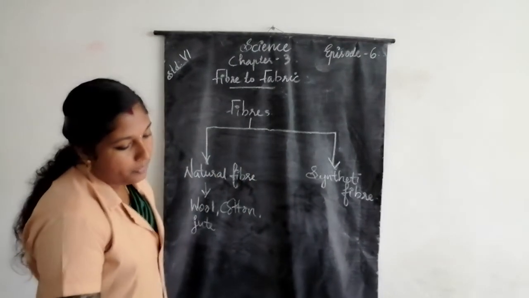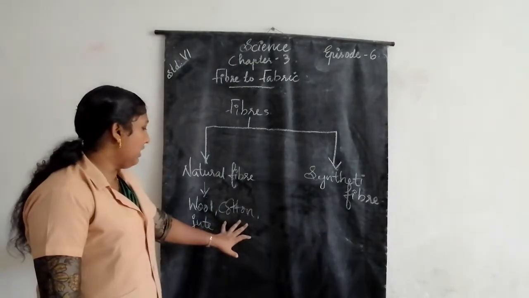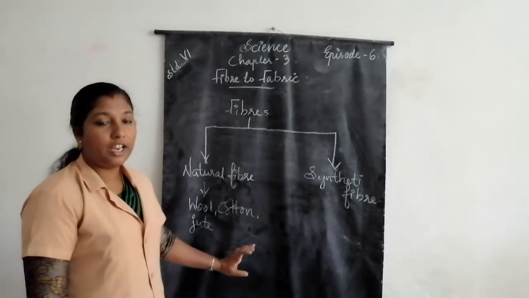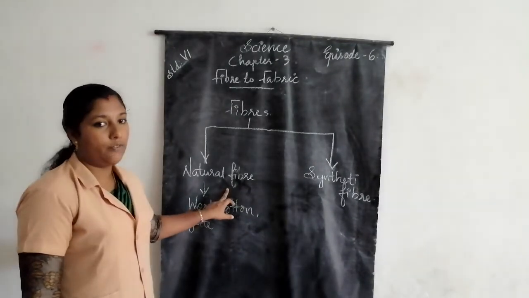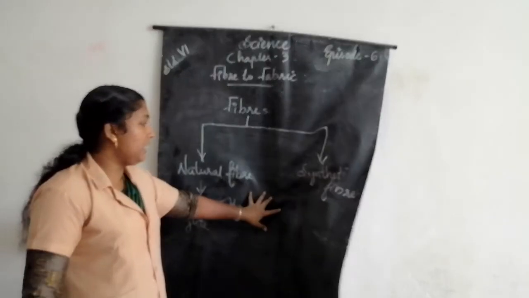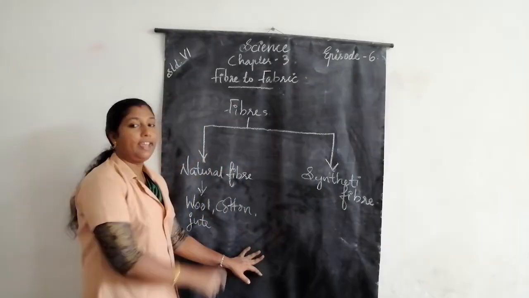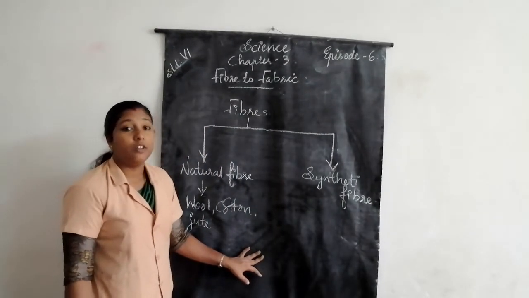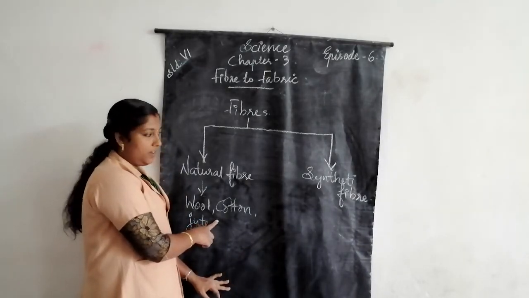Natural fibers. The fibers of some fabrics such as wool, cotton, jute, etc. are obtained from plants and animals. These types of fibers are called natural fibers.